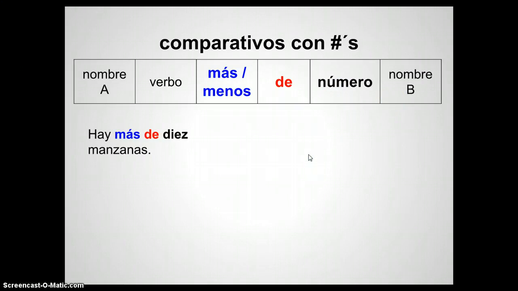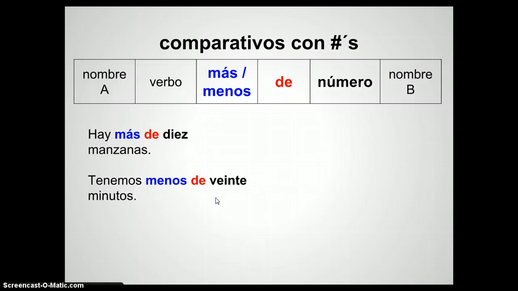For example, hay más de 10 sillas, de 10 manzanas. There are. So this is kind of confusing because it has both a noun and a verb. There are. Más, so we have más de 10, that's a número, the number, and whatever the B is that we're comparing. There are more than 10 apples.